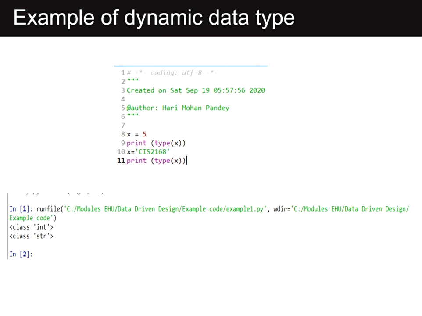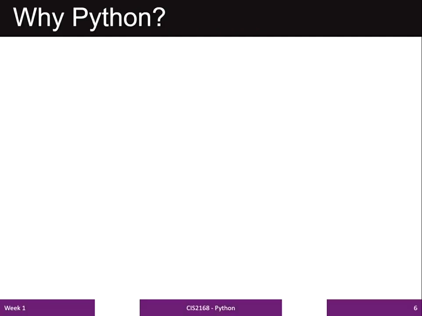Why do we use Python programming for data analysis? The reason is given here. So some key features are highlighted in this slide. So Python is easy to learn. So what does it mean? Python is easy to learn means it has few keywords. That is the reason it is easy to learn.